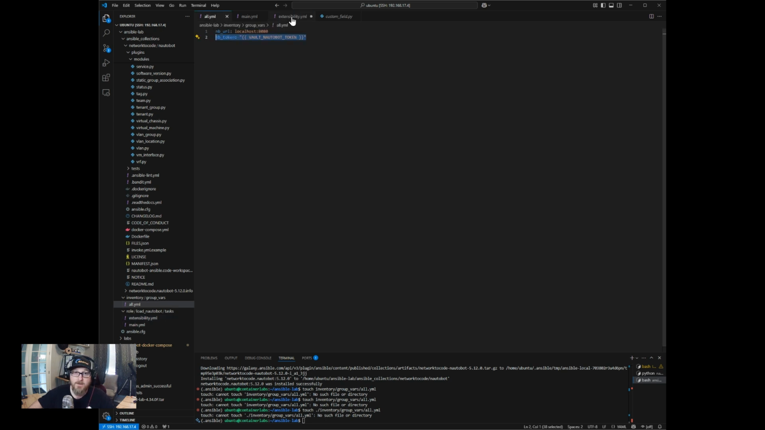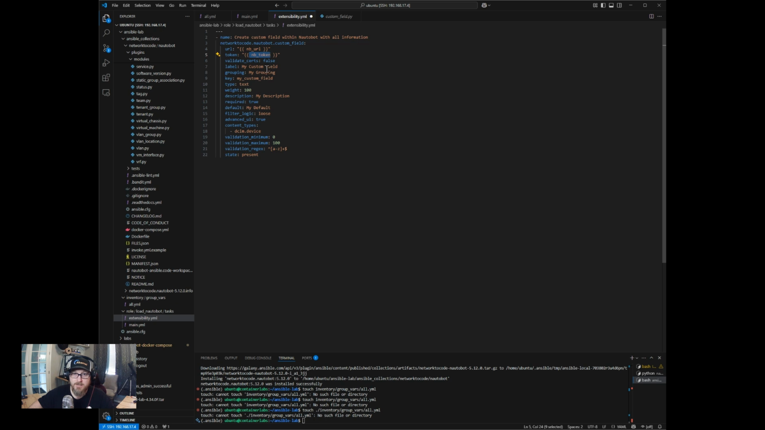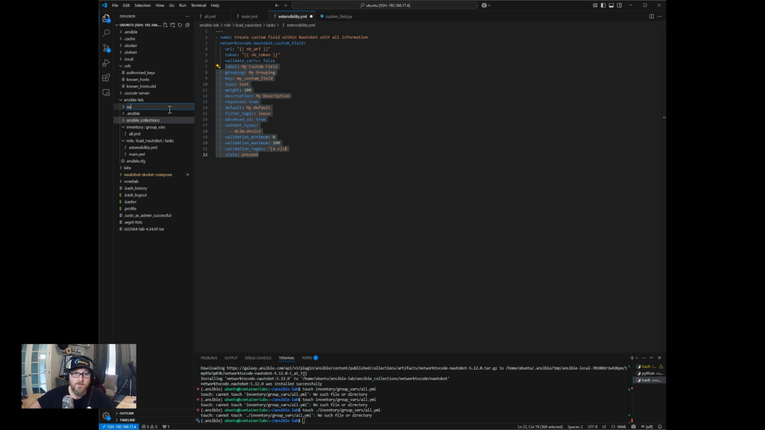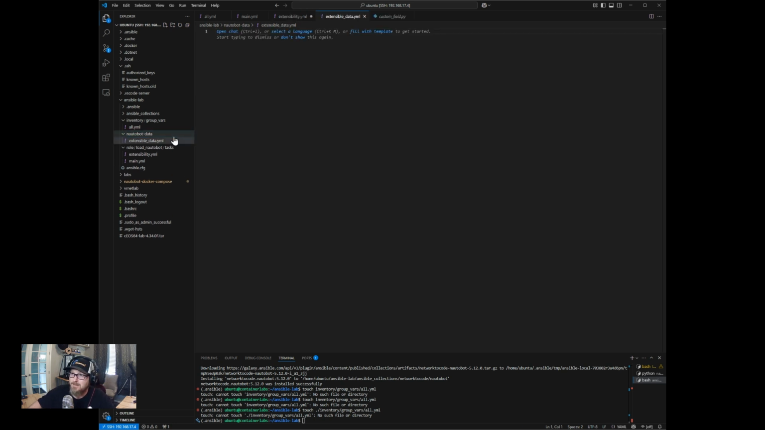Okay. Now, before we make changes to this, let's talk about getting the data set up. So over here, let's close this down. We want to create a new folder under here. We'll call it nautobot_data. This is going to be the data we're going to use in our playbooks to populate the source of truth, the Nautobot source of truth. Let's create a new file and we'll call it extensible_data.yaml. Actually, yeah, I think that's what we want to call it, extensible data.